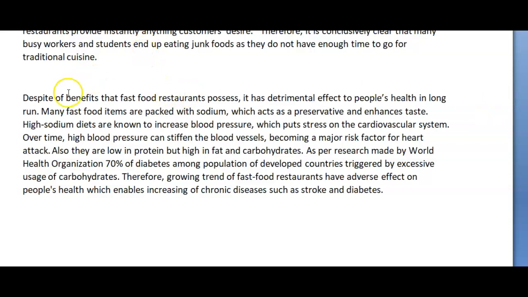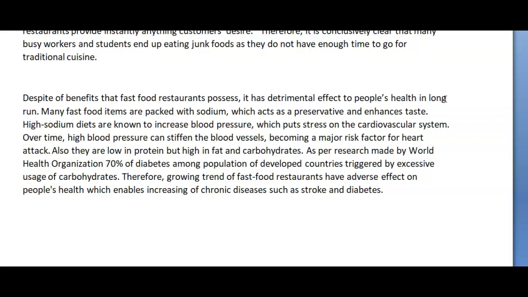Despite, no of, we only use it of with in spite. So despite the fact that, no, despite the benefits that fast food restaurants possess, where did you, oh, okay. Because it's restaurants, they have detrimental effects on people's health in the long run. Many fast food items are packed with sodium, which acts as a preservative and enhances taste. High sodium diets are known to increase blood pressure, which puts stress on the cardiovascular system. Over time, high blood pressure can stiffen the blood vessels, becoming a major risk factor for heart attack.